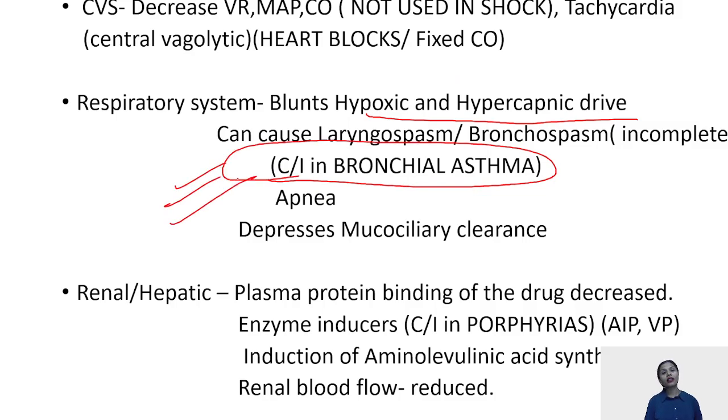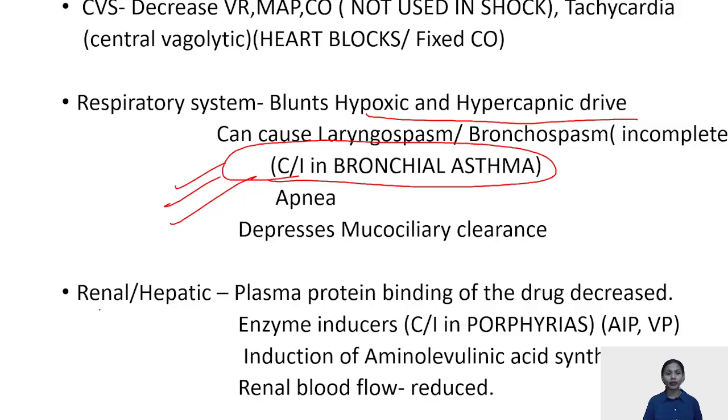Actually, these are the two types of questions, like contraindicated or drug of choice. Thiopentone is contraindicated in bronchial asthma because of incomplete suppression of the pharyngeal laryngeal reflexes, leading to laryngospasm and bronchospasm. It can lead to apnea. It can depress your mucociliary clearance, leading to the building up of secretions, which are also responsible for causing laryngospasm in the patients.